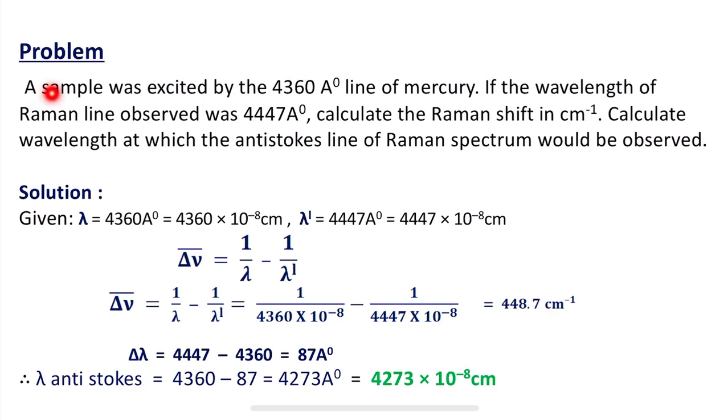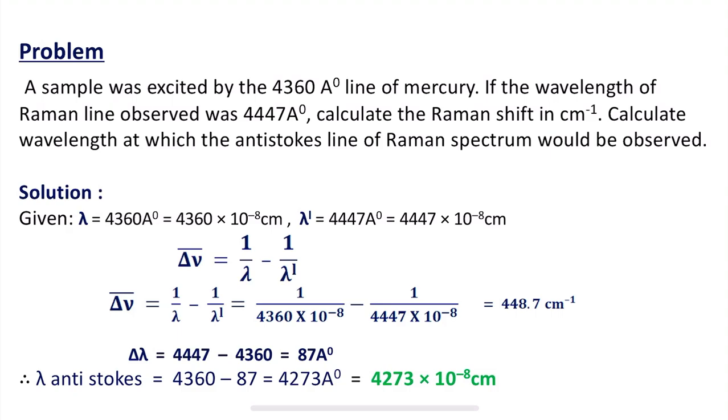The problem says that a sample was excited by the 4360 Armstrong line of mercury, and the wavelength of the Raman line observed was 4447 Armstrong. Calculate the Raman shift in centimeter inverse. Calculate the wavelength at which the anti-Stokes lines of the Raman spectrum would be observed. Now let us write down the given information. The wavelength lambda is 4360 Armstrong.